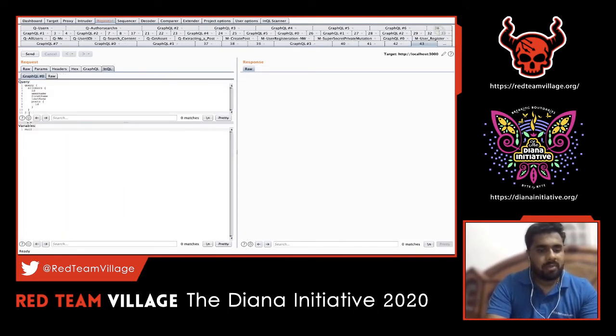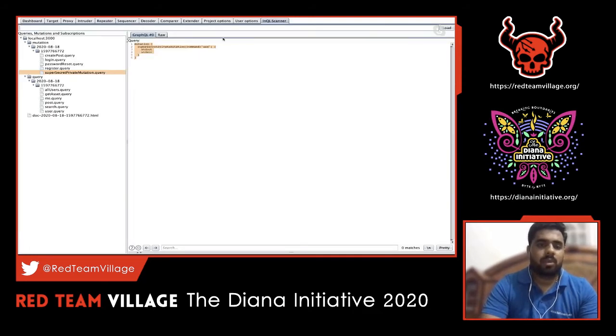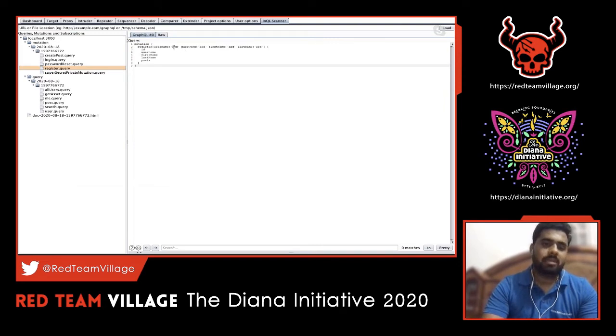So we have this particular query. Let's send this to see what the response is. It says that the command failed, command not found. It means that whatever command has been passed, it failed. In InQL Scanner, one important thing to note is that whenever you see any of the queries, there will be some placeholders called ASD. That is nothing but the user input required for those queries.